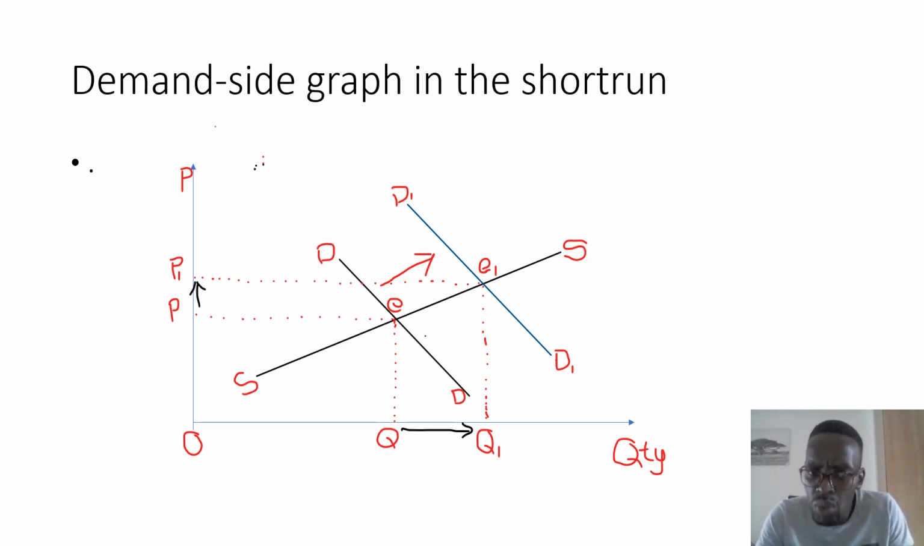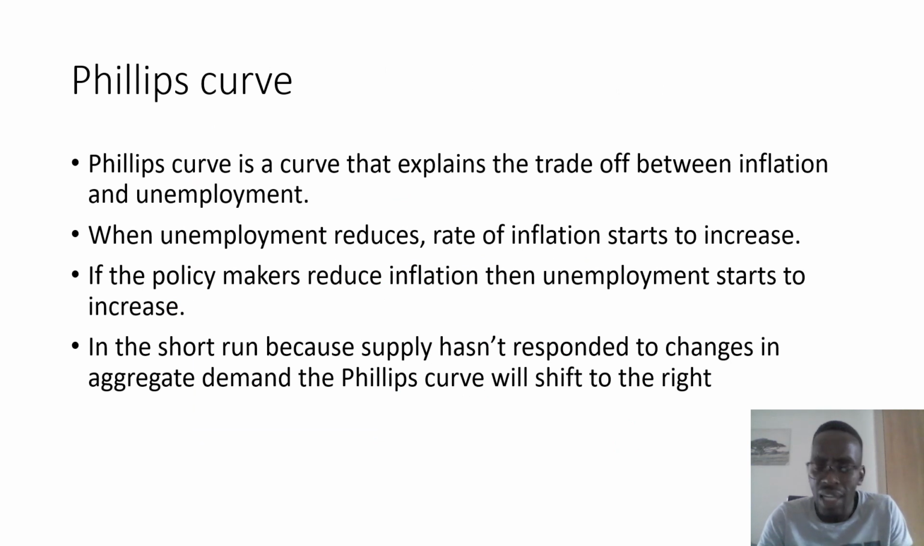But let's look at what has happened to the price. The price has also increased from P to P1, and this is bad news to the government. So the government would want to achieve an increase in production, correct, but they wouldn't want the adverse effects of price increases, because this becomes inflationary. So what does the government now need to do? We'll look at that, but before we do, let's just look at the curve that we now have.